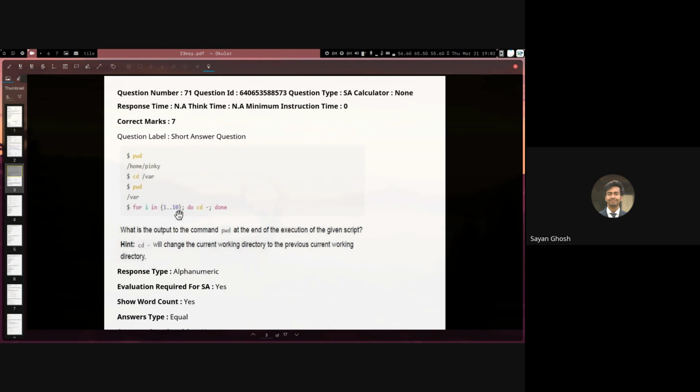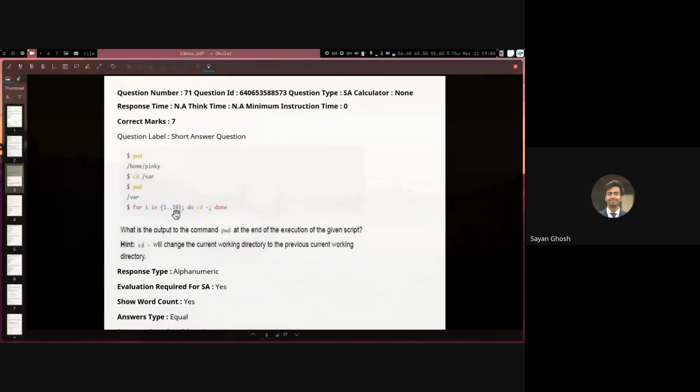It starts with 1 and ends at 10. So for example, when I do cd dash just once, from where it goes to Pinky, and if I do two iterations, then again from Pinky it comes back to where. So every even iteration it comes back to where, and every odd iteration it goes to Pinky.